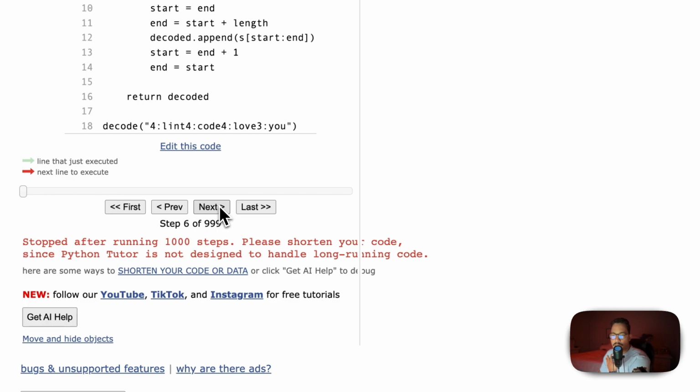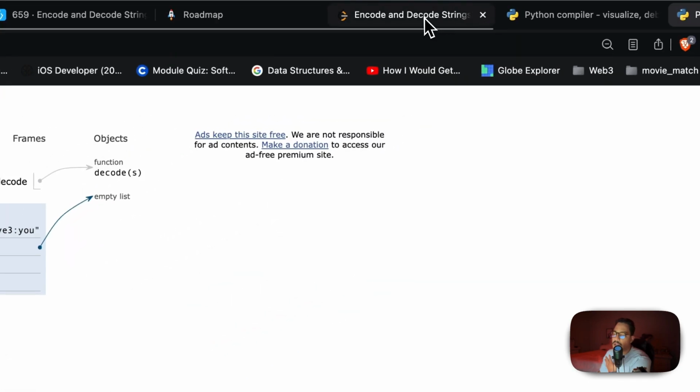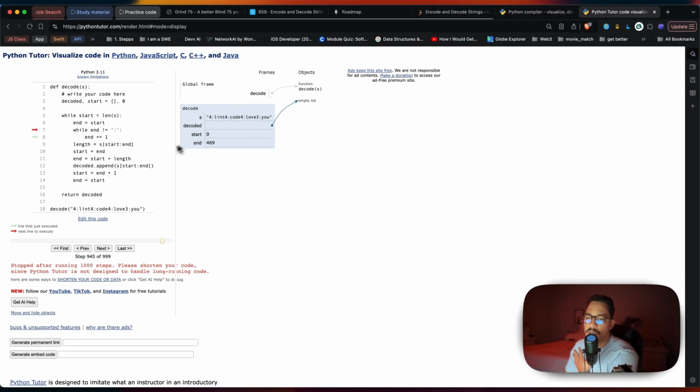Well, the start is less than the length. Go ahead and get the endpoint, both at the beginning position, while the end is not equal to that. Go ahead and go back up. It should have found it there. That's where the error is, because it's running all the steps in the world. See, that's where a while loop is going crazy. So that's why I like to debug this way, because now we know exactly where the problem is.